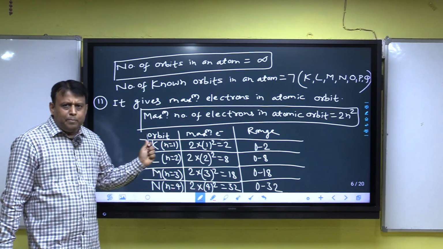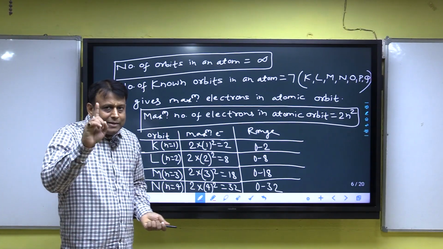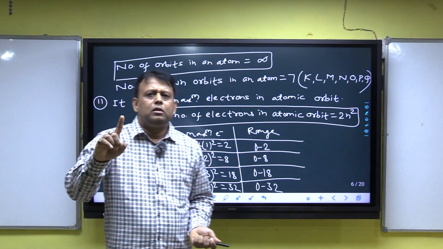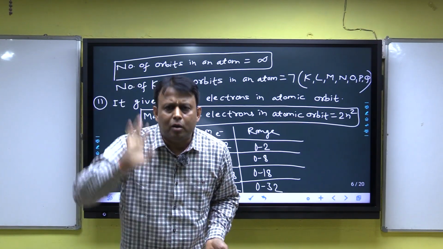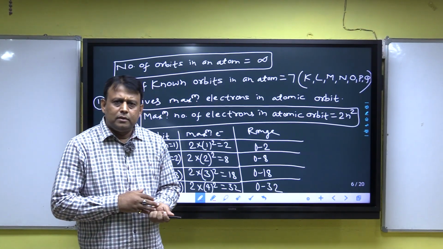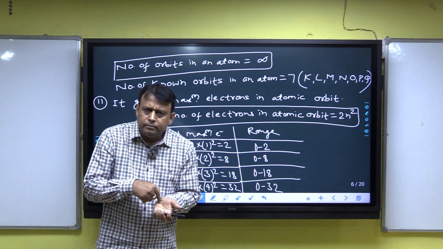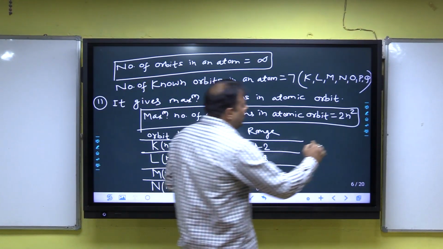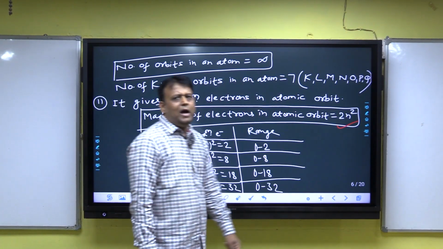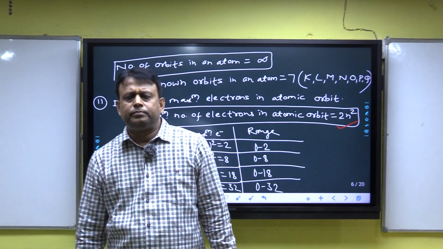Now, the next point. The principal quantum number gives the maximum number of electrons in an atomic orbit. Listen. The maximum number of electrons in an atomic orbit is equal to 2n square. It is the formula for the maximum electrons in an atomic orbit.